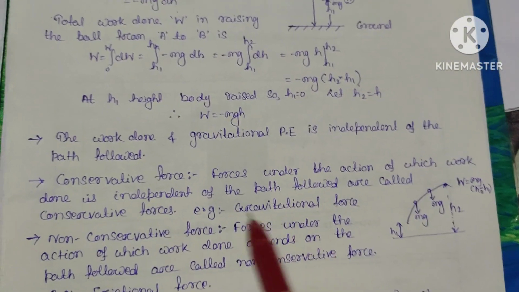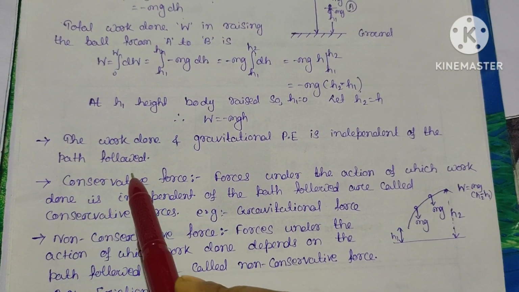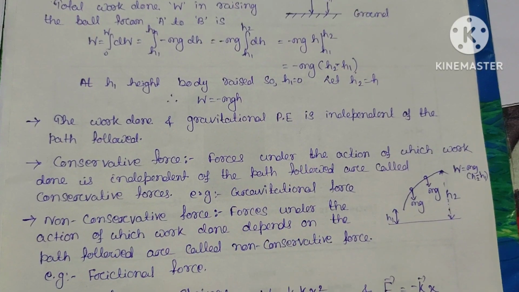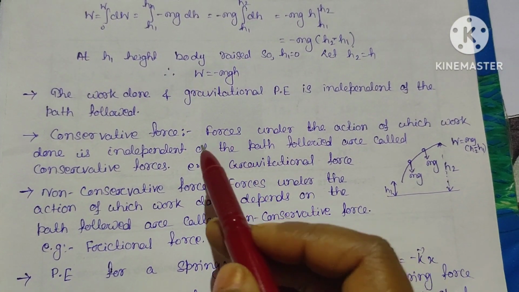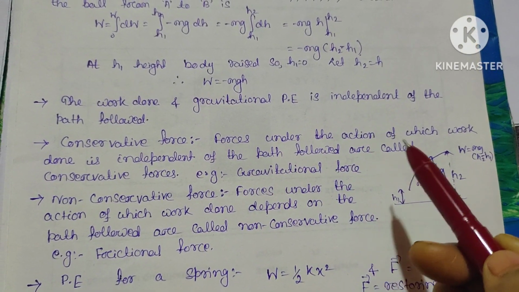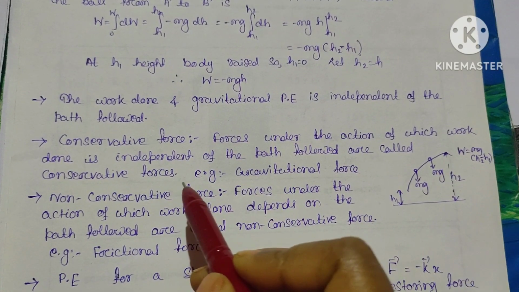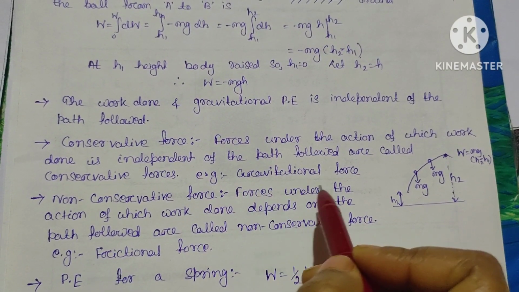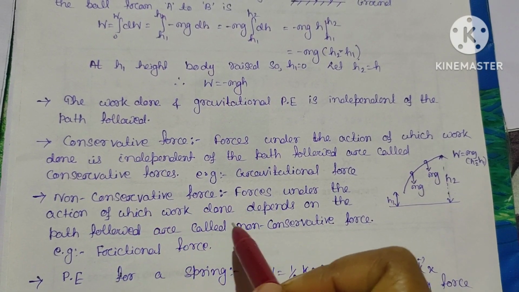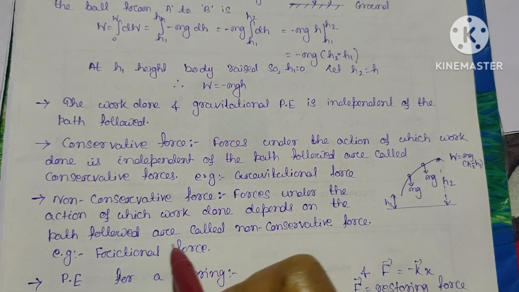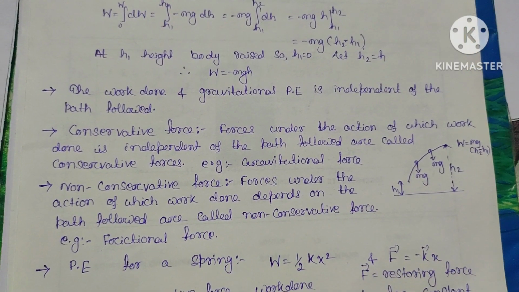The next is, the work done and the gravitational potential energy are independent of the path followed. This is important. What is a conservative force and what is a non-conservative force? The conservative forces are the forces under the action of which work done is independent of the path followed. The example is gravitational force. In case of a non-conservative force, the work done depends on the path followed. The example is frictional force.